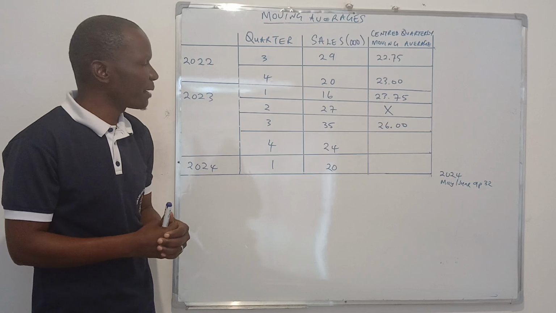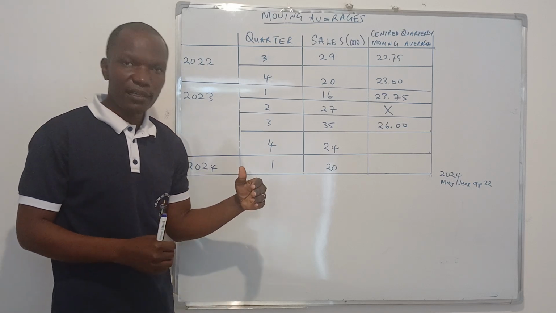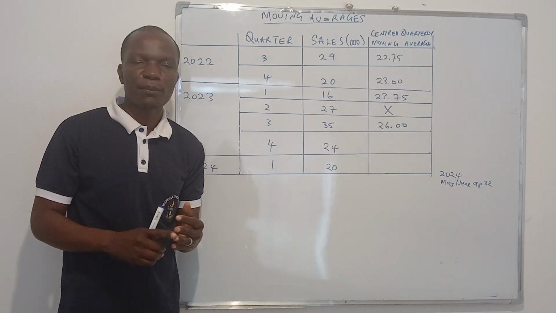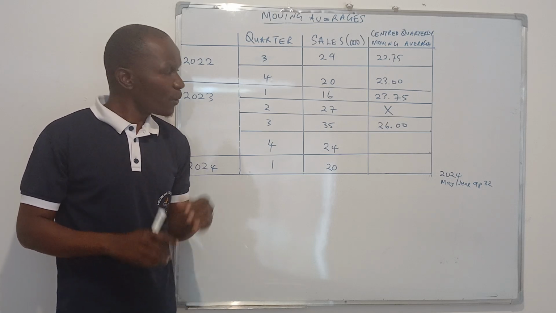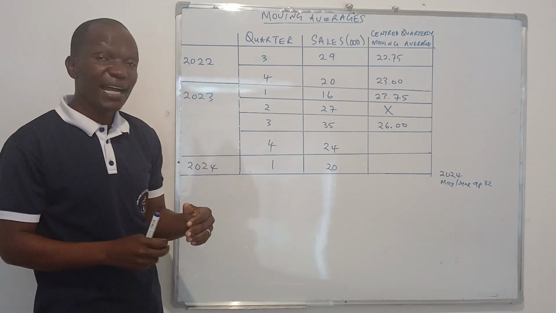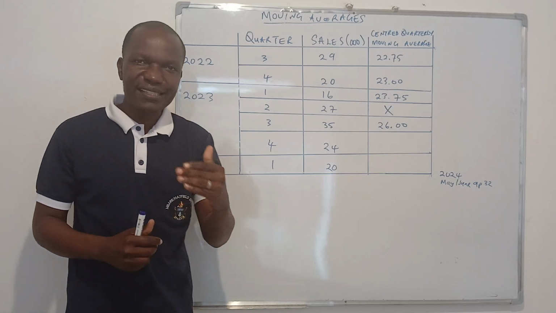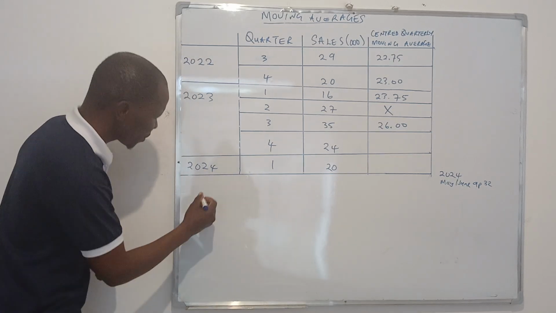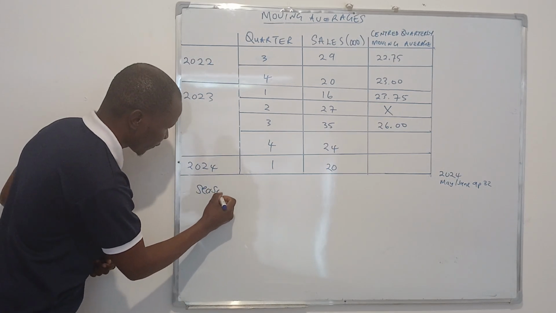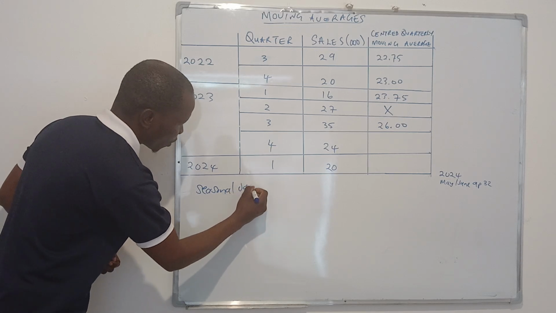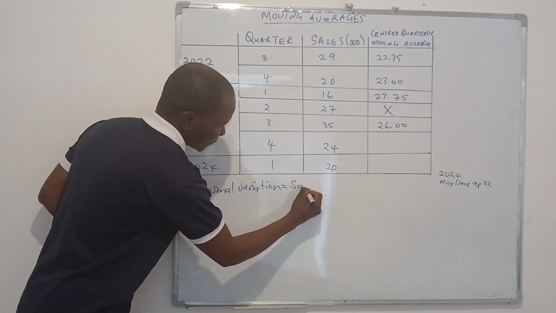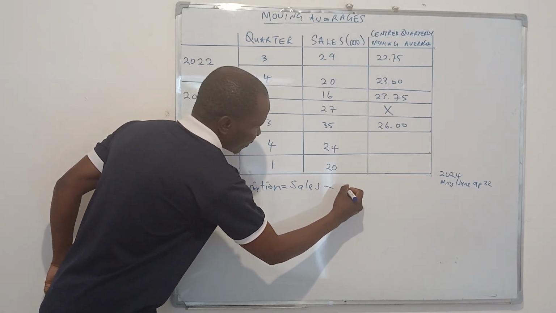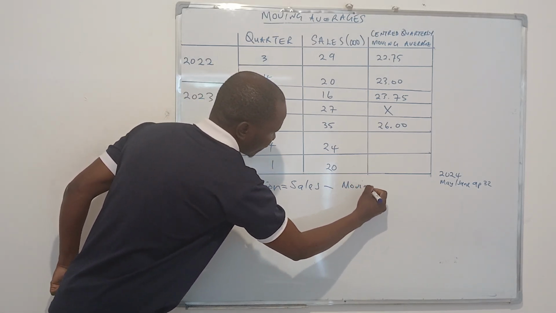So it's very important that you should be able to add up and get the 4-quarter moving total and the 8-quarter moving total as well. But the most important thing is that sometimes they ask you to calculate the seasonal variation. So seasonal variation is equal to sales minus the moving average trend.